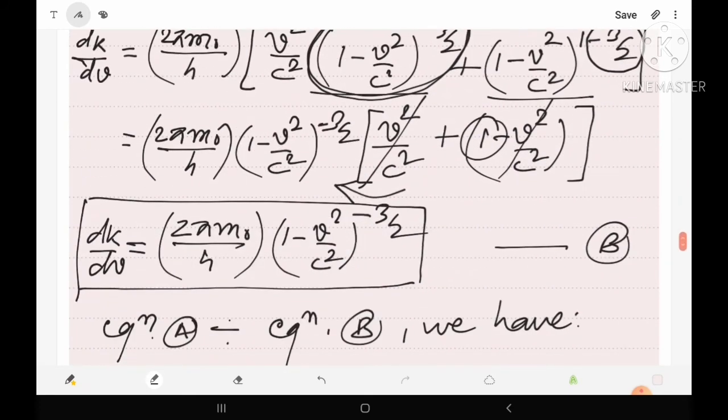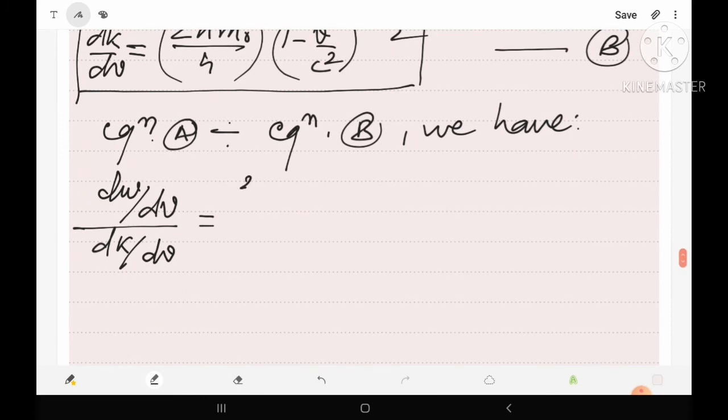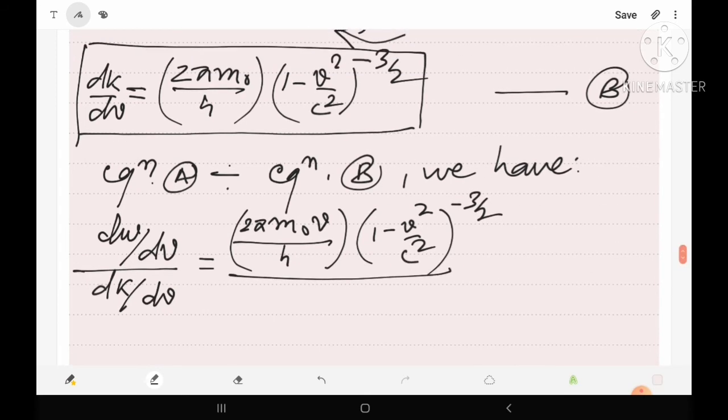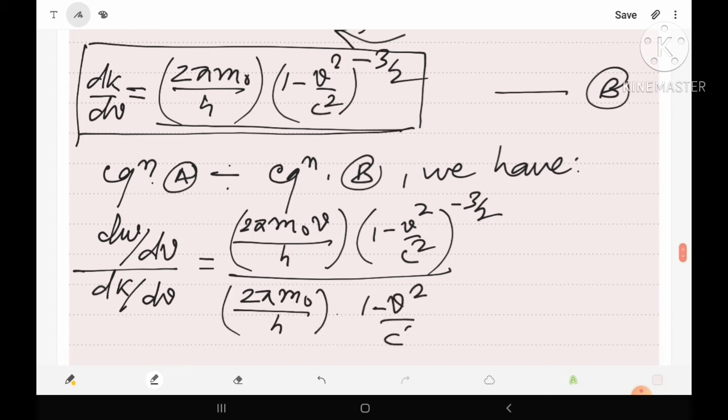Let's substitute here: 2πm₀v/h into (1 − v²/c²) raised to power −3/2. Similarly, the value of dk/dv means 2πm₀/h into (1 − v²/c²) raised to power −3/2.